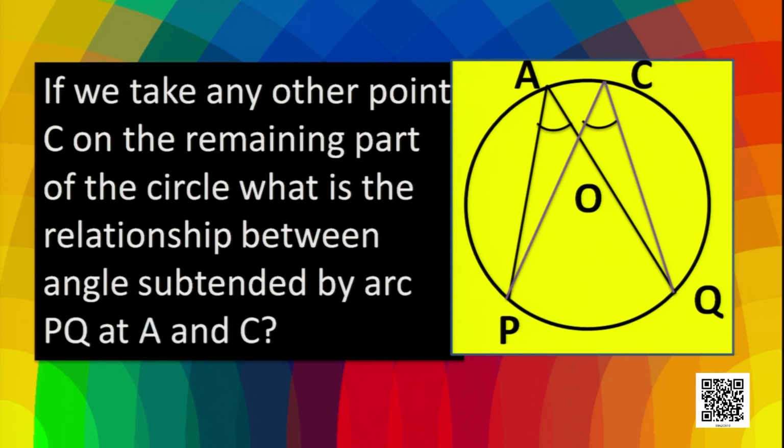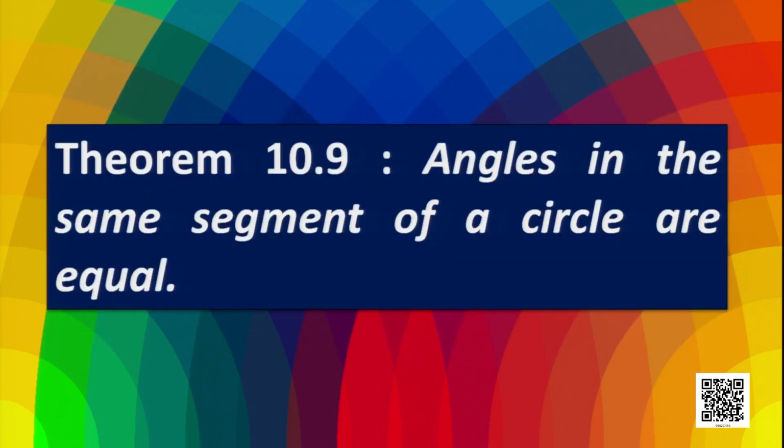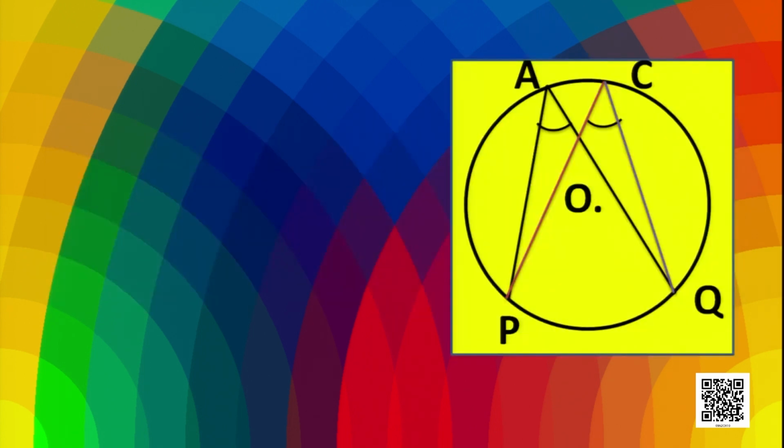You see, in this case, this relationship is stated by another theorem. The theorem states that angles in the same segment of a circle are equal. Now you see, if the angles on the same segment are equal, then how to prove this? Let's see. Here is the figure. PQ is the minor arc and rest of it is the major arc. A is a point on the major arc.